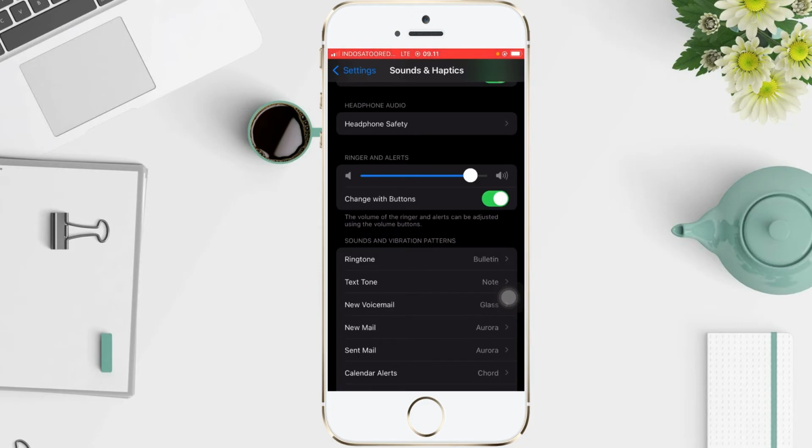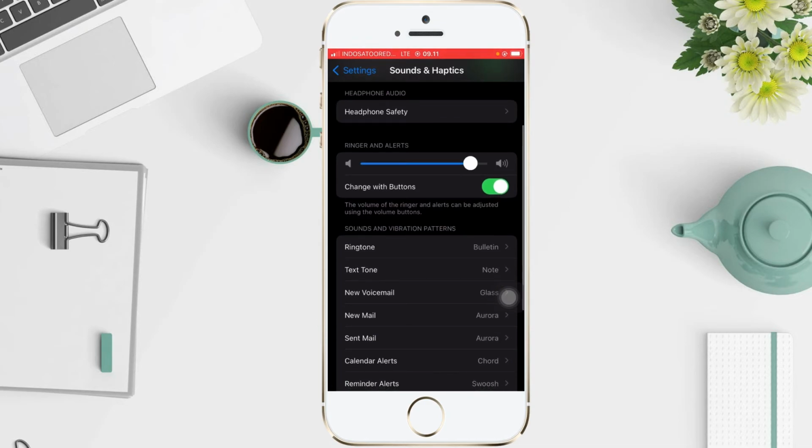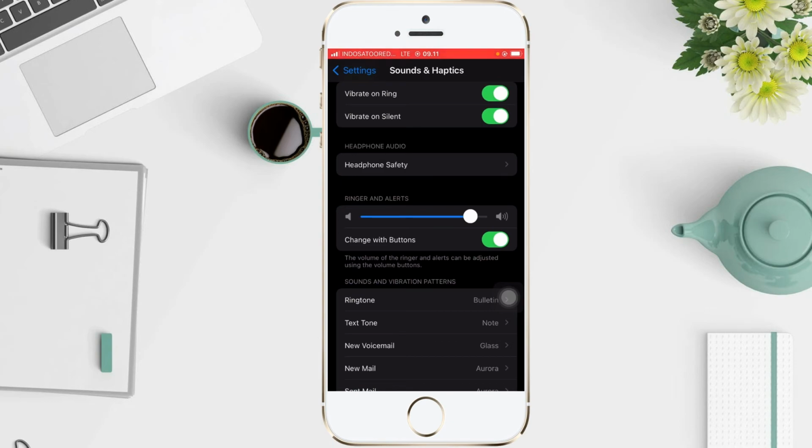Well, other tones such as text tone, new voicemail, etc. are set the same way as setting a ringtone. So guys, that's all, a simple tutorial from me on how to set an iPhone ringtone.